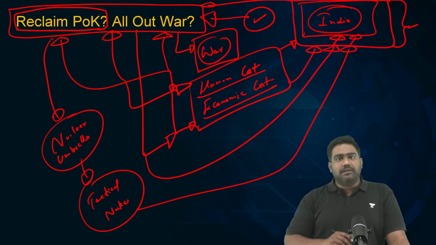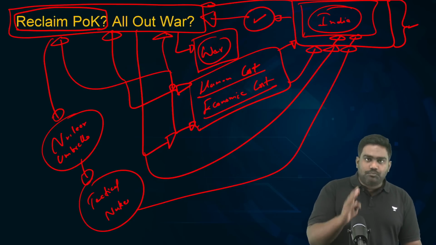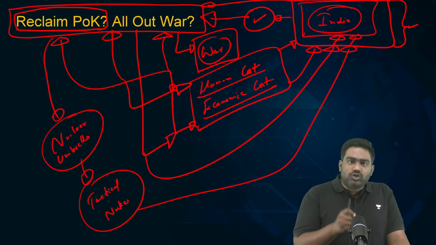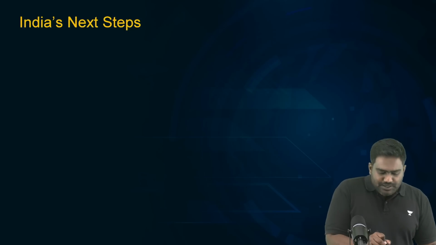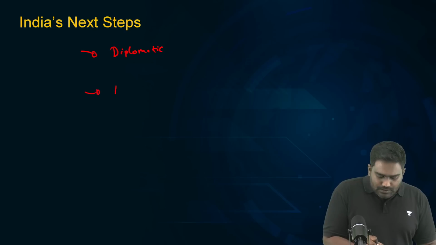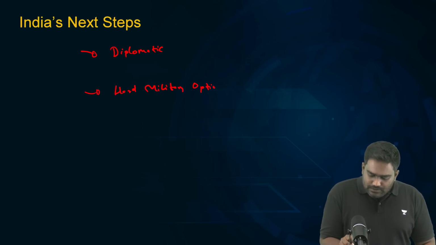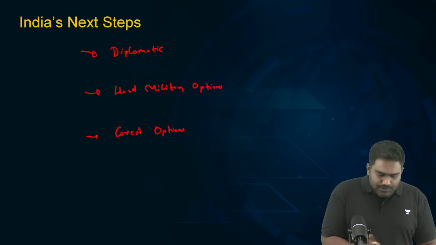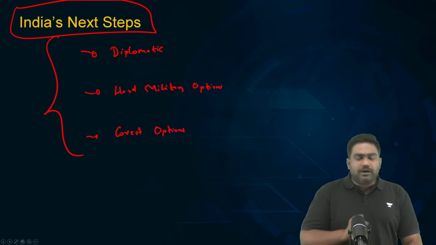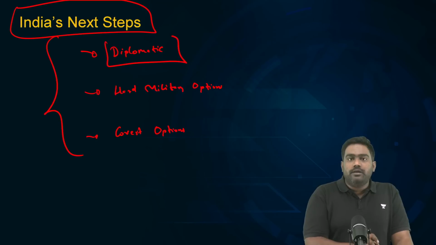India is not ready for it. It's not that we are not capable. I'm not saying it's entirely impossible, but I'm just saying it's not practical. It's not prudent for India. That is why India has adopted a calibrated approach, an approach which mixes diplomatic steps with hard military options, along with covert options. These would be the steps for India. India has already initiated these steps, and this is something India would follow up upon.